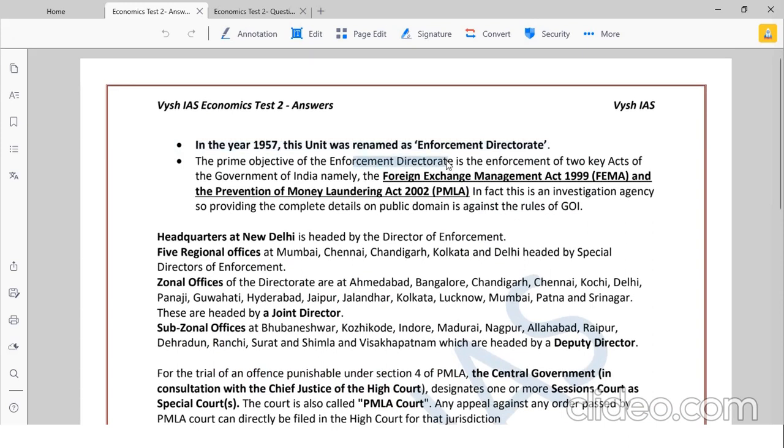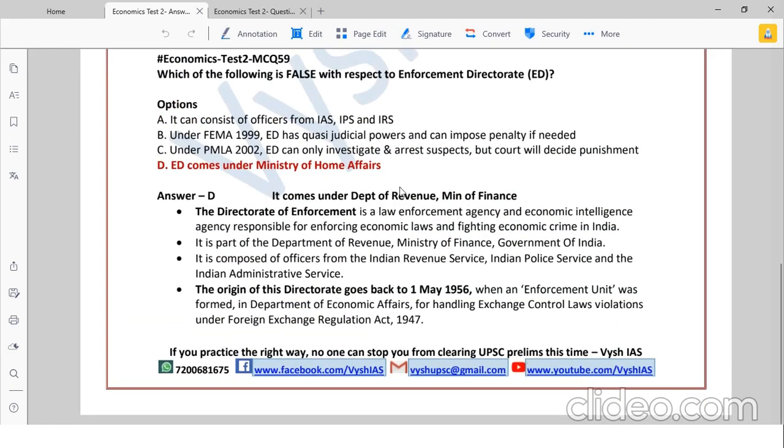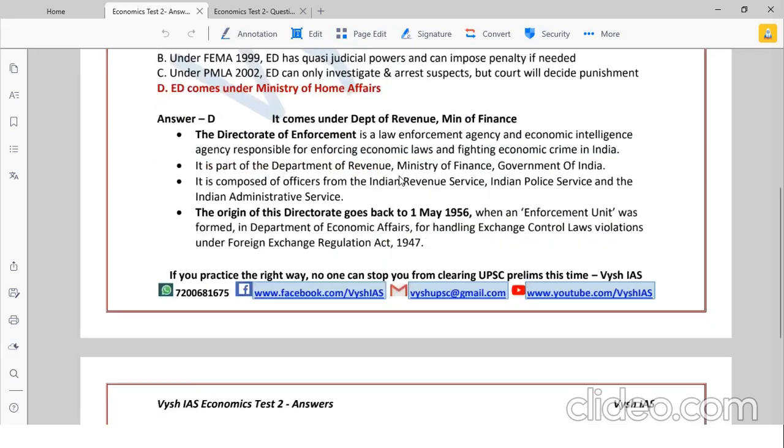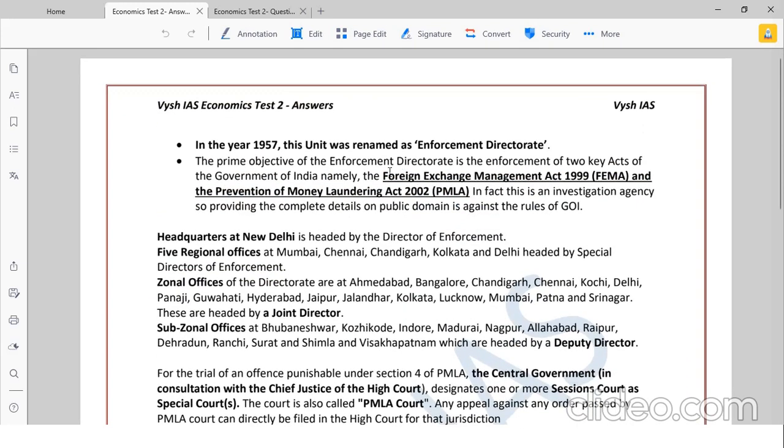The primary objective was the enforcement of two key acts. One is Foreign Exchange Management Act, which I told you has some quasi-judicial powers, and then Prevention of Money Laundering Act, under which they can decide the punishment. Something is given here. It can investigate and arrest suspects, but court will decide the punishment. So investigation powers are given under this Money Laundering Act. These two are the acts under which it works in the Department of Revenue.